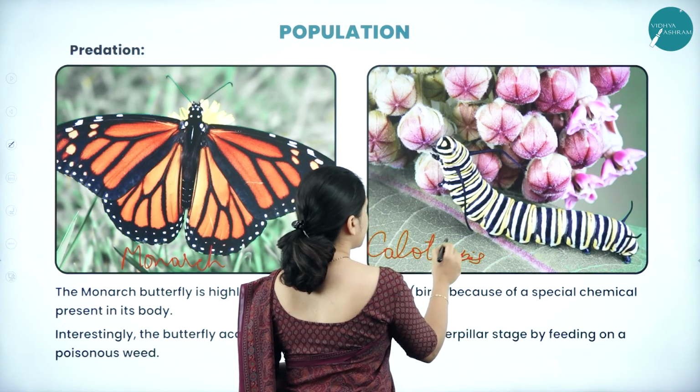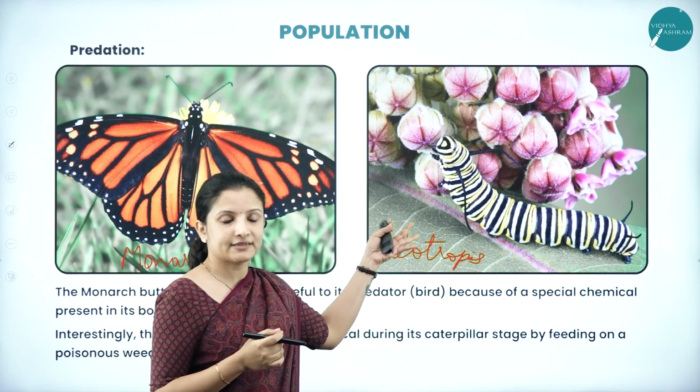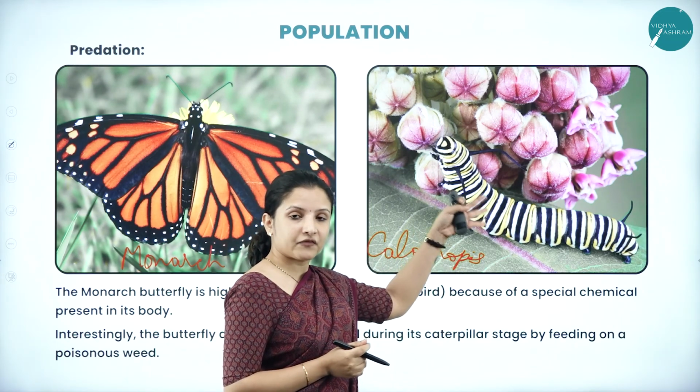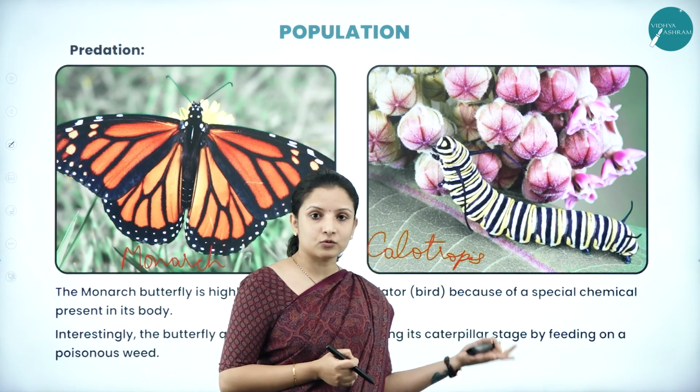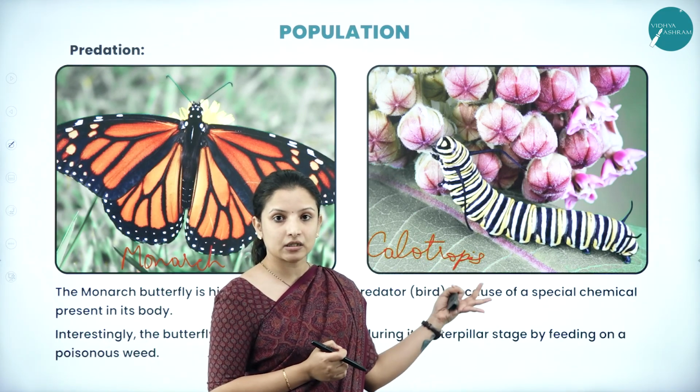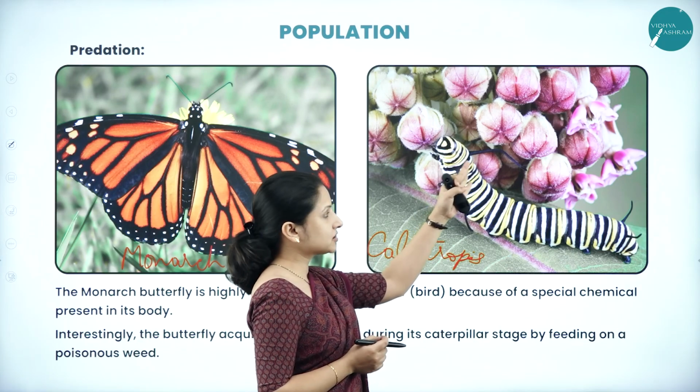Calotropis. This plant, all of you might have seen, is usually seen in gardens. Calotropis is a weed which is usually found on the roadside and in fields. It is called Ekkada Gida in Kannada. And it is poisonous.